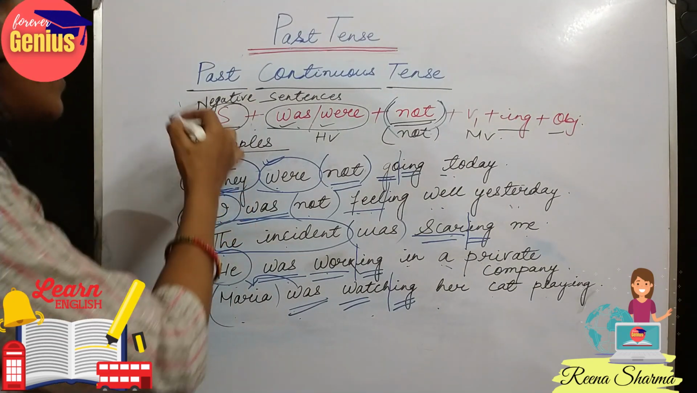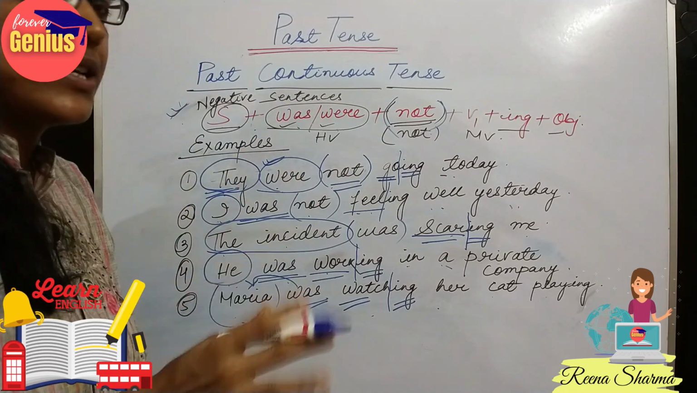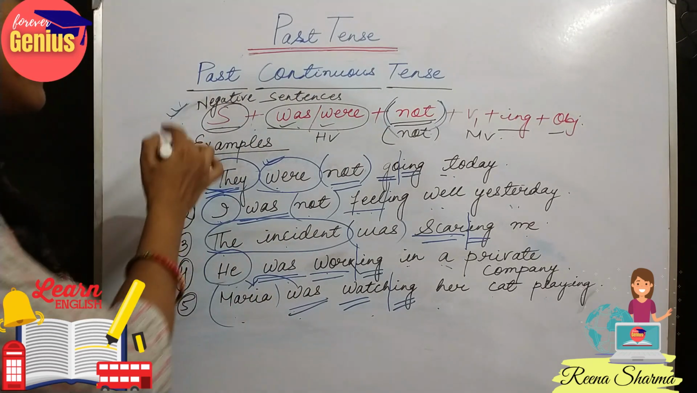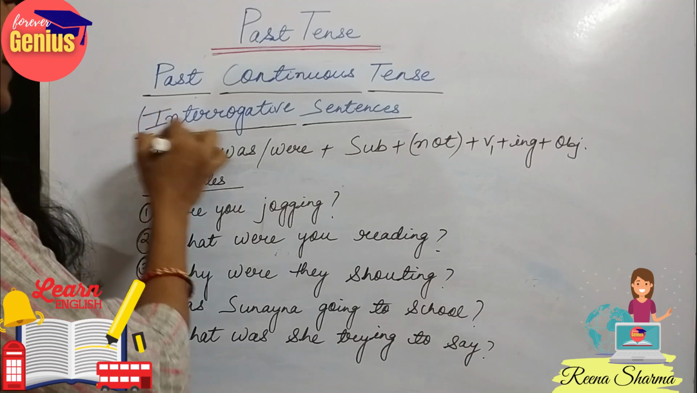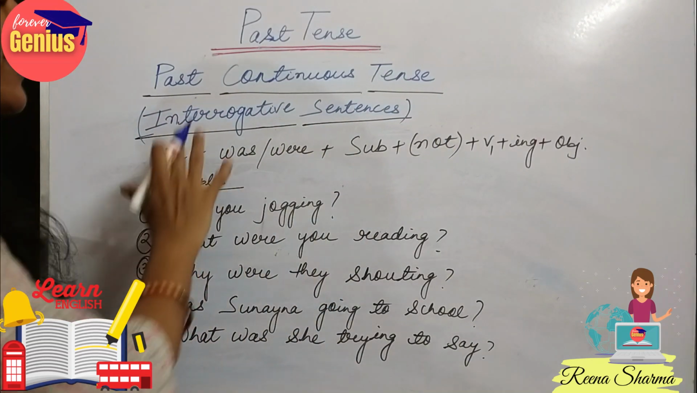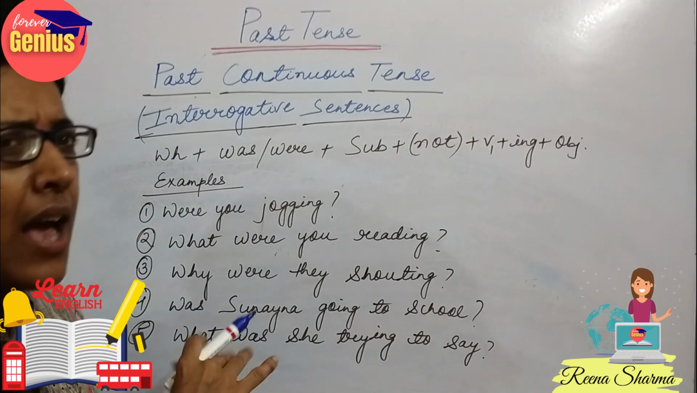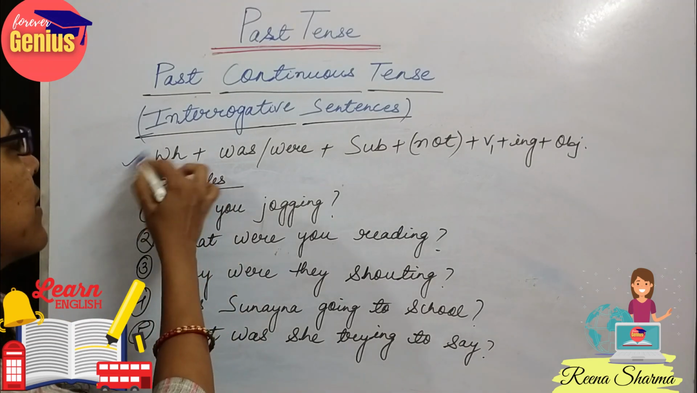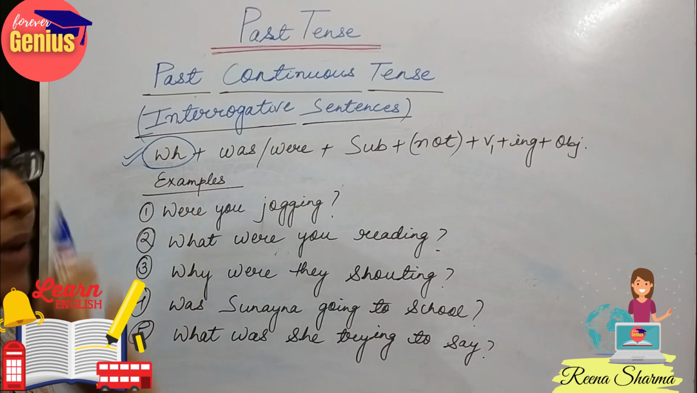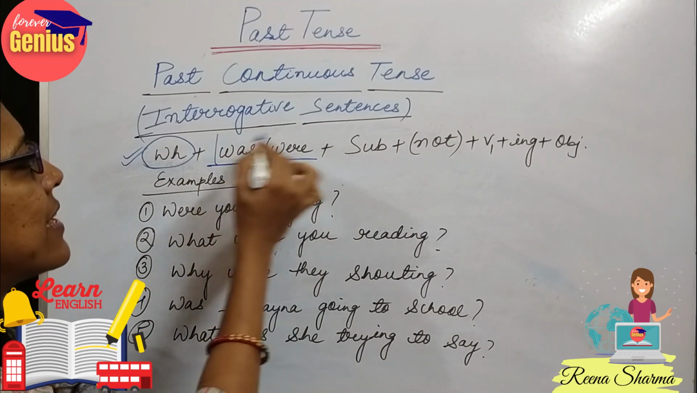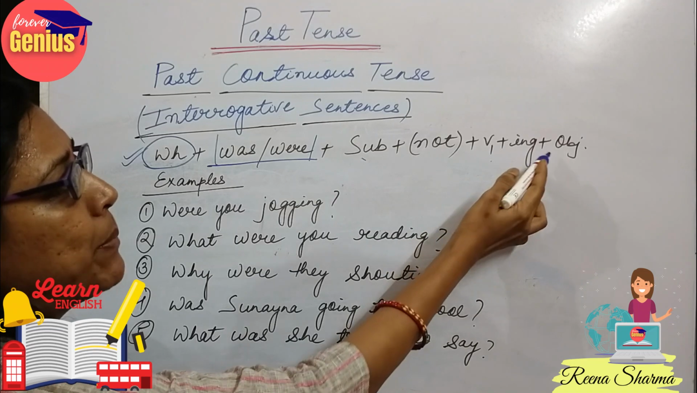Now we will see how to deal with interrogative sentences in past continuous tense. What are interrogative sentences? It means when we are asking certain questions. So what is the format? We have already done it in our present tense. We use first the WH family with was or were as the singular or the plural, plus subject, plus verb 1 plus ing, plus object.